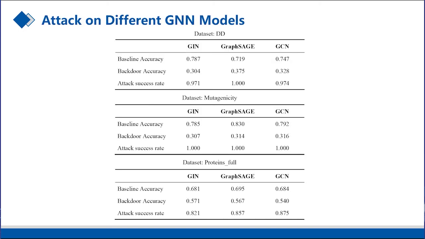We compare the attack effectiveness of different models on 3 datasets. Among these 3 models, GIN pays more attention to the structure information of the sample. GraphSAGE and GCN pay more attention to the node features. From the results, our trigger modifies the sample structure and node features. In different models, our attack method has shown promising results.